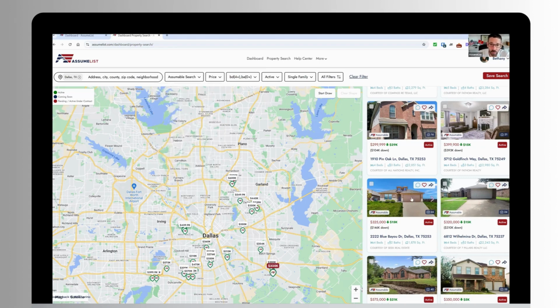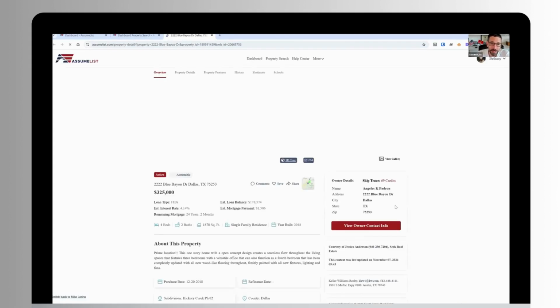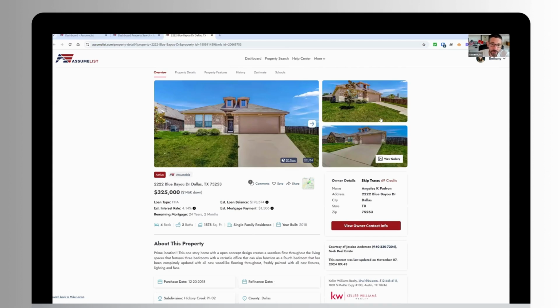I'm not going to do too much filtering here because I just wanted to demonstrate what a property looks like once you run a search here and open up one of these homes. So we're going to just click on one of them. And this is what's going to be called the property detail page. And here we see the photos that are pulled directly from the MLS. We do have a live direct connection to every MLS in all the markets that we service. And this particular property, as we see, it's an active status. It is assumable. We have the property address.